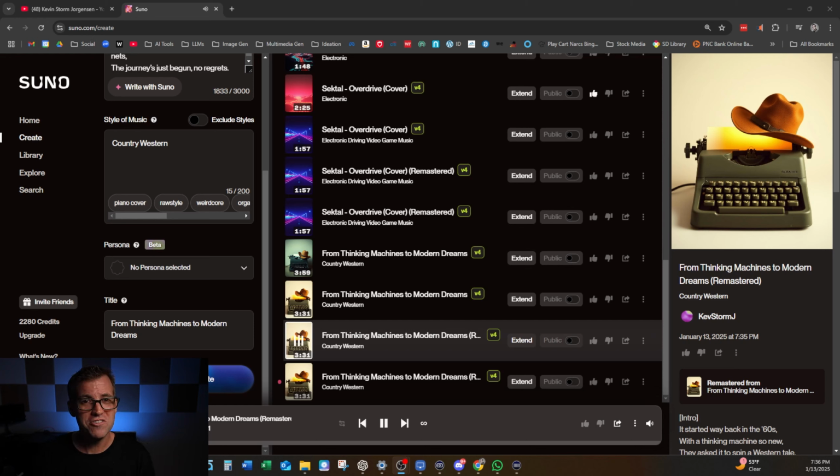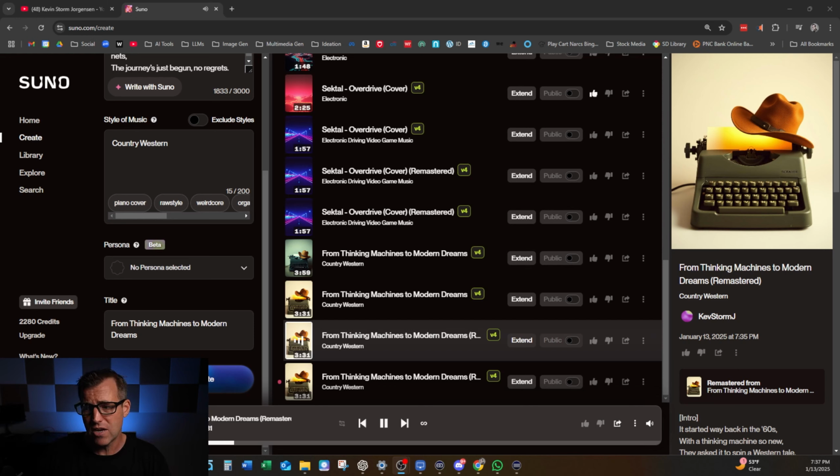Sounds a little more crisp, doesn't it? Like those voices, kind of, I don't know, I'm not a musically inclined person. I mean, I like listening to music, and I know what I like when it comes to music, but I'm not formally trained in music theory, so I may have a difficult time identifying how these songs are different. But I do notice it does have a different sound to it, a little bit cleaner, crisper sound to it, and so that's the remaster feature.